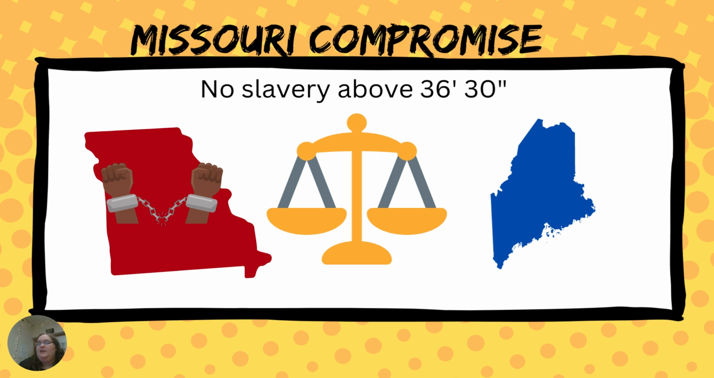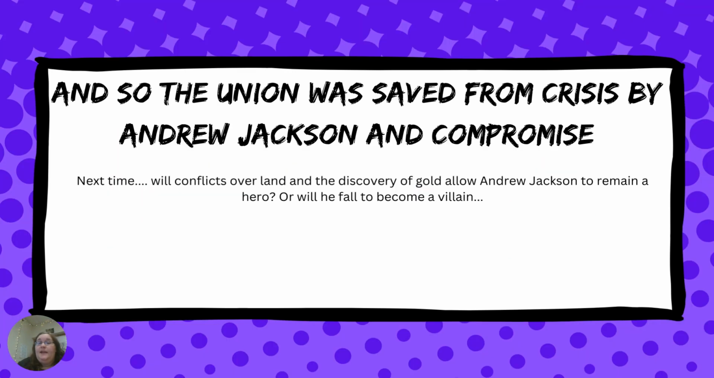Slavery would not be allowed in the rest of the Louisiana Purchase north of the 36°30' line of latitude. This was one of the first major compromises since the Three-Fifths Compromise regarding the issue of slavery and its impact on representation. Again, the more population you have, the more power you have in the House of Representatives. And so the Union was saved from crisis by President Andrew Jackson and the compromise.